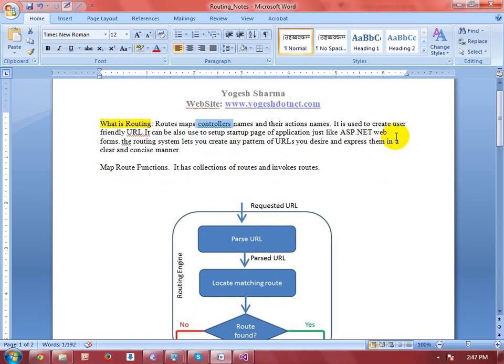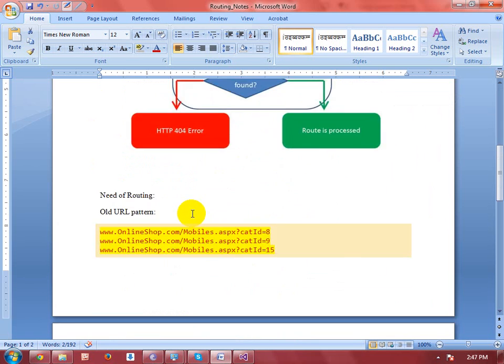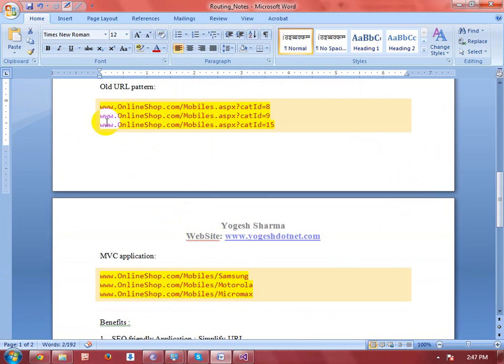What is the meaning of this? It is used to create friendly URLs, user friendly URLs. Let me explain with a simple example in ASP.NET Web Form. Suppose I have a domain onlineshop.com and I want to search for a mobile phone, Samsung, Motorola, LG, Micromax, any mobile phone. Then you have to perform programming where you pass some query string and the web page where all the source code has been written.